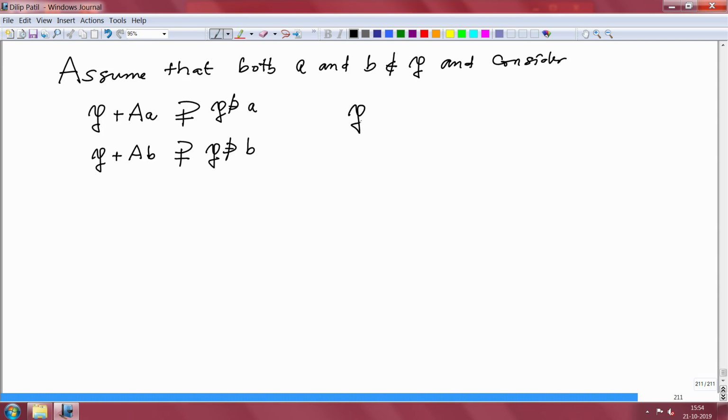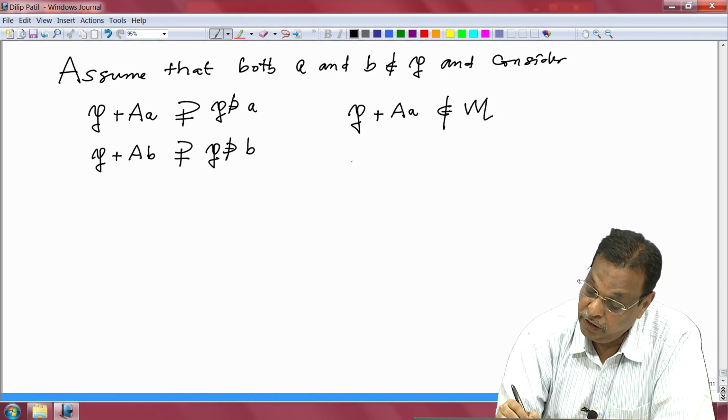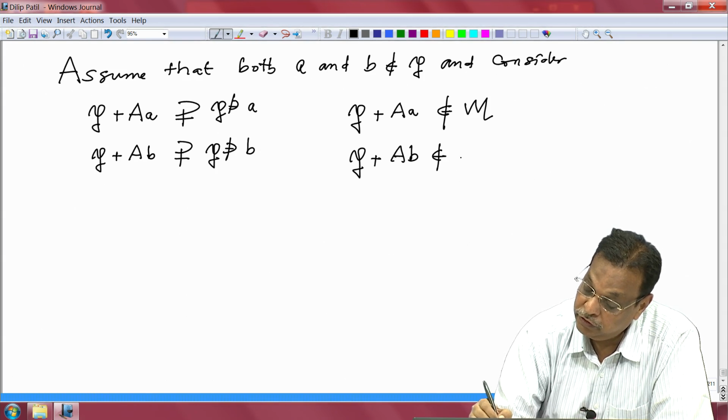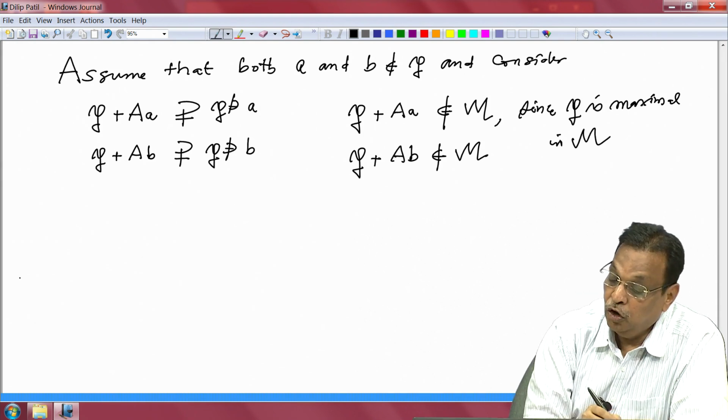Therefore, P plus this ideal cannot be in M, because if it were in M, that would contradict the maximality of P. Similarly, the ideal generated by P and b cannot be in the set M, because P is maximal in M. Alright, what does that mean?